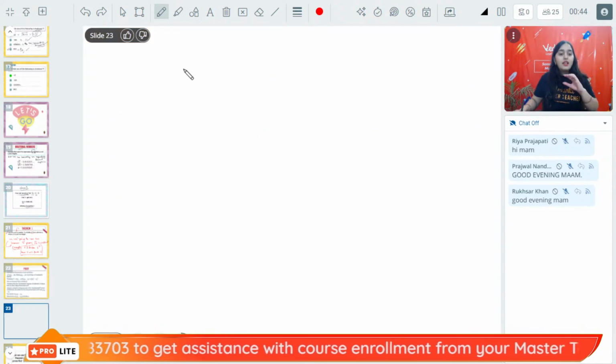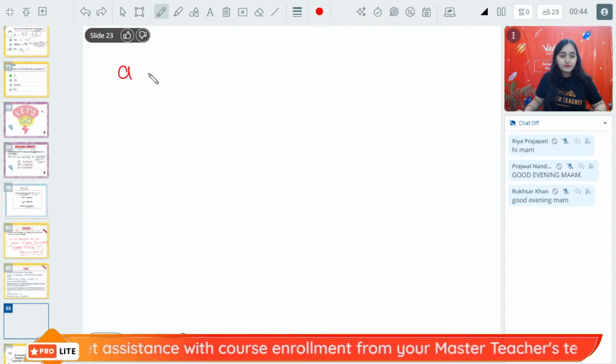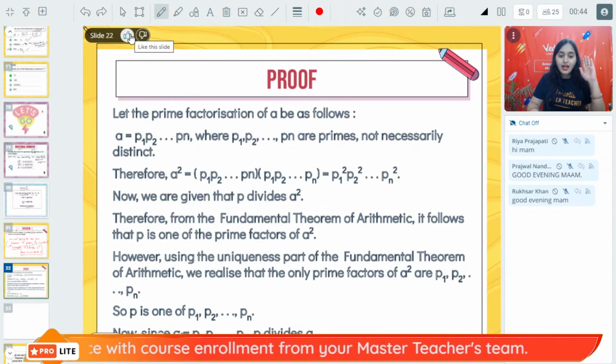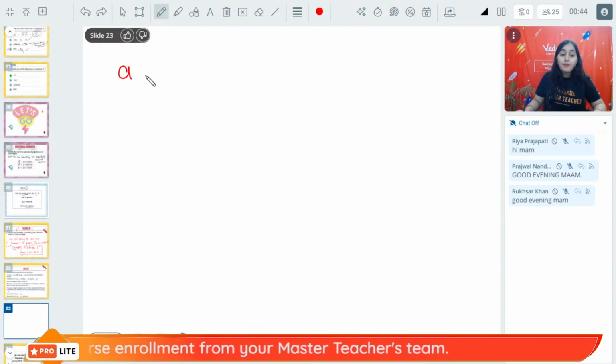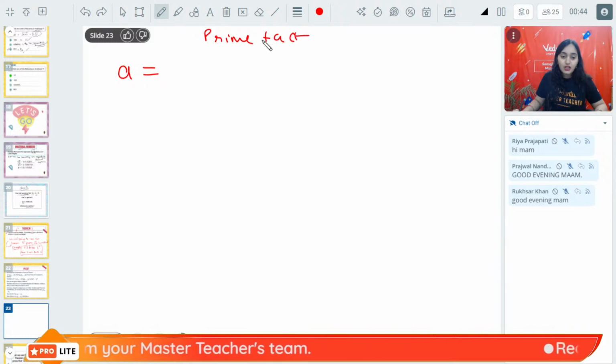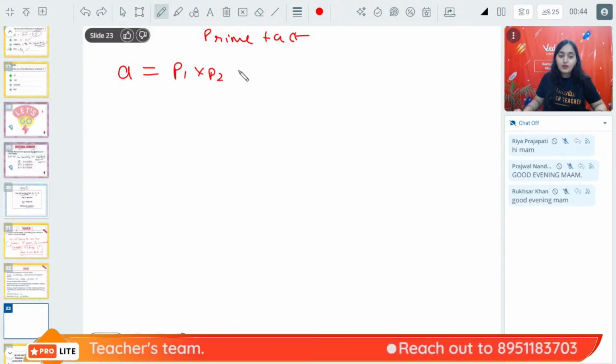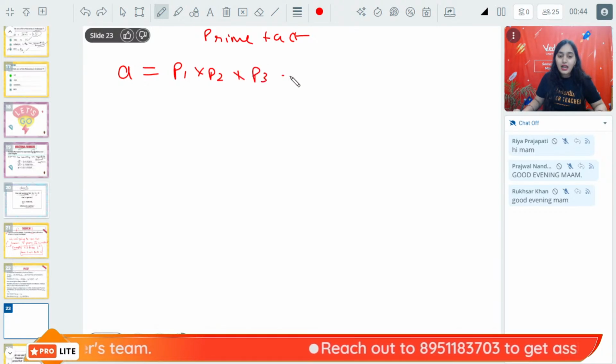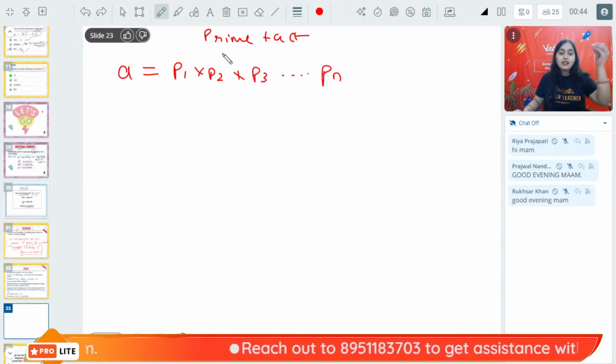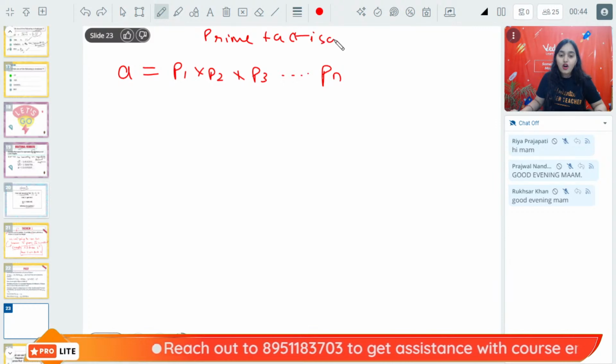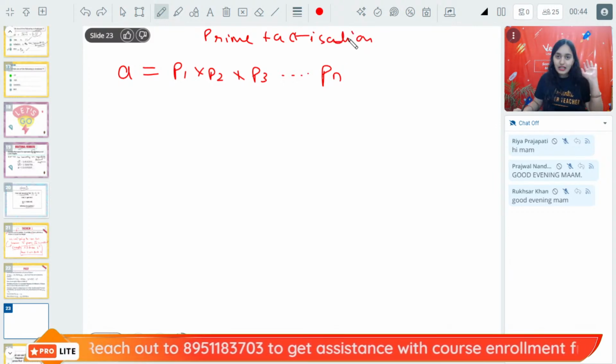Now let us suppose that A is any number that we are taking up. Now the prime factorization of A is P1 into P2 into P3 and so on Pn. This is the prime factorization of A. A is any integer.